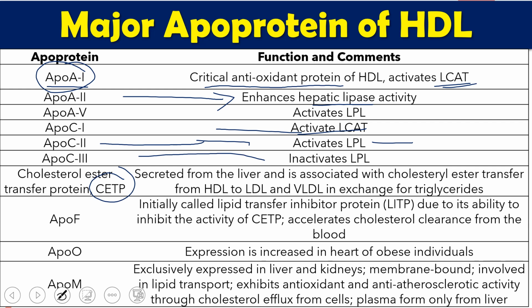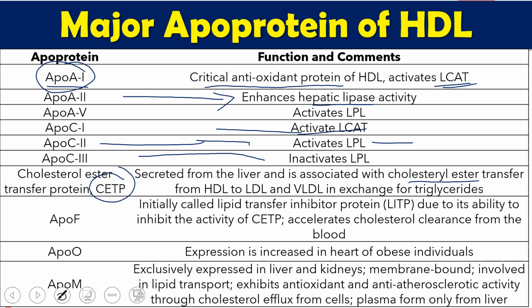The major function of this CETP is it helps in the exchange of cholesterol ester from HDL to LDL or VLDL, and in return it gets triglyceride from them. So HDL donates cholesterol ester, and in return HDL gets triglyceride from VLDL and LDL.